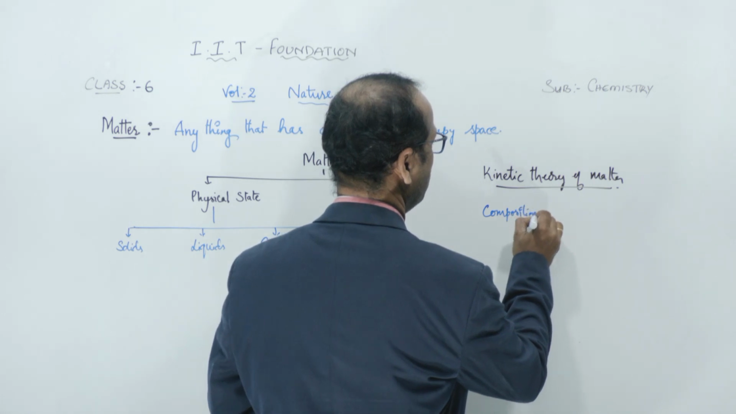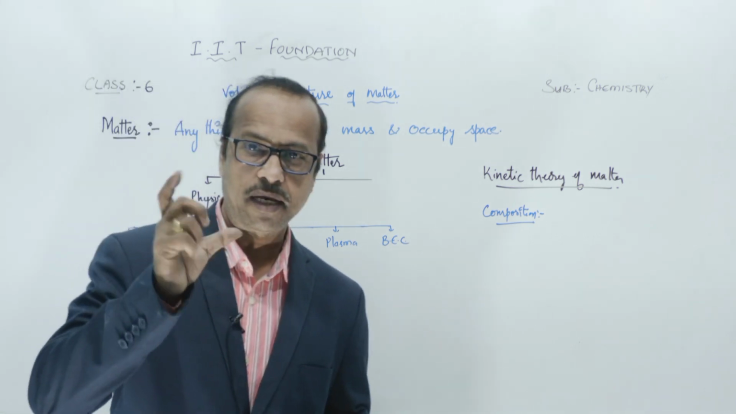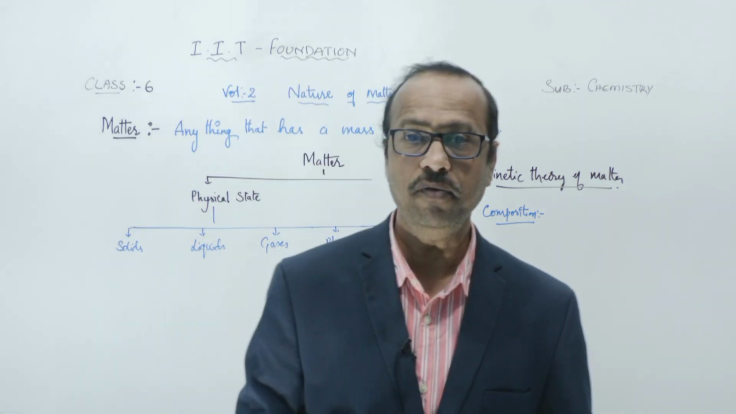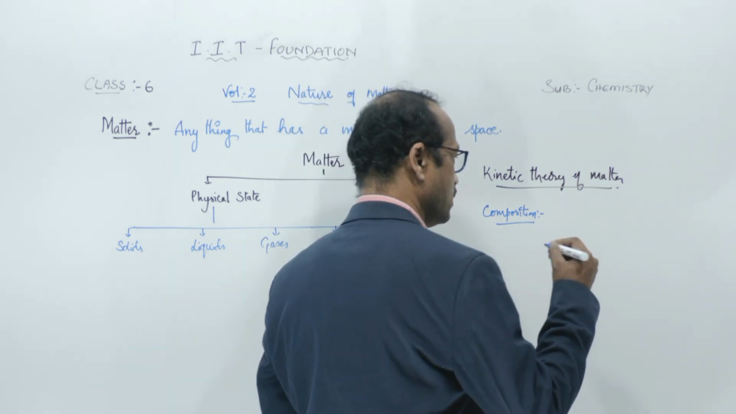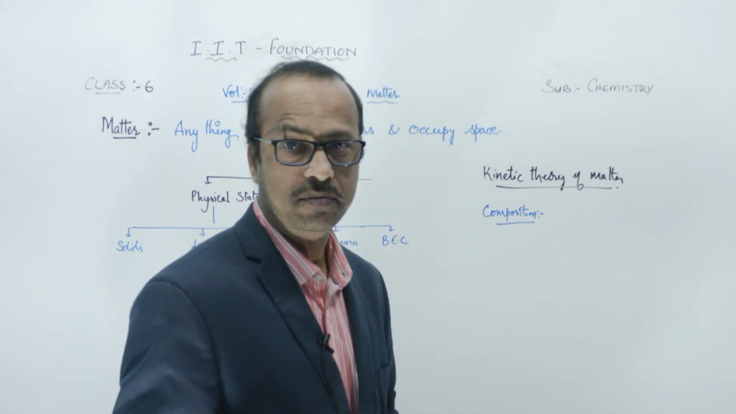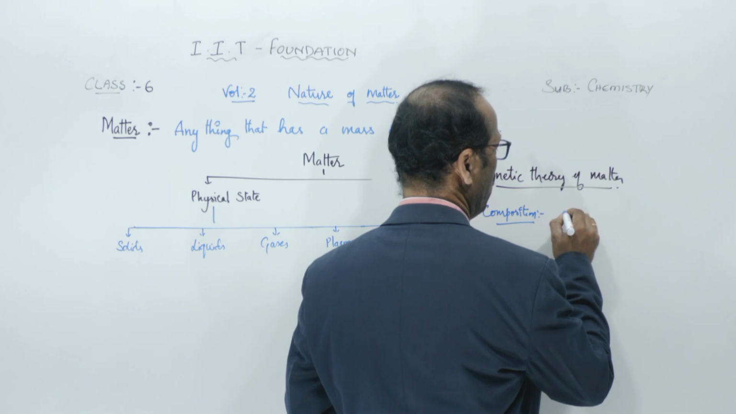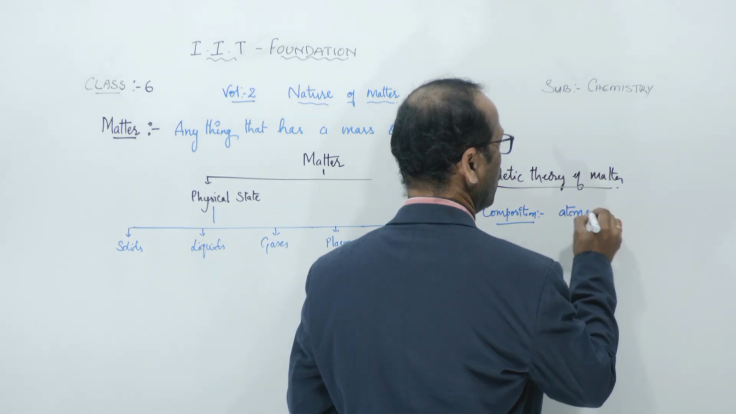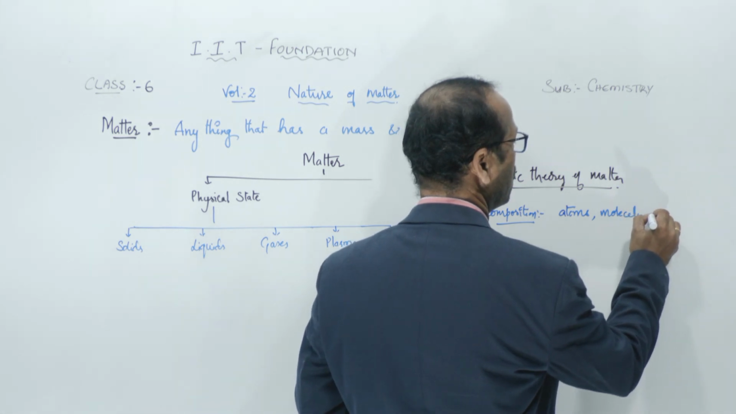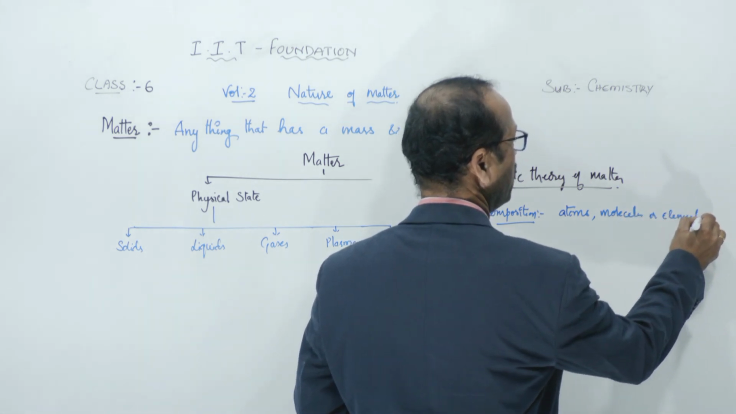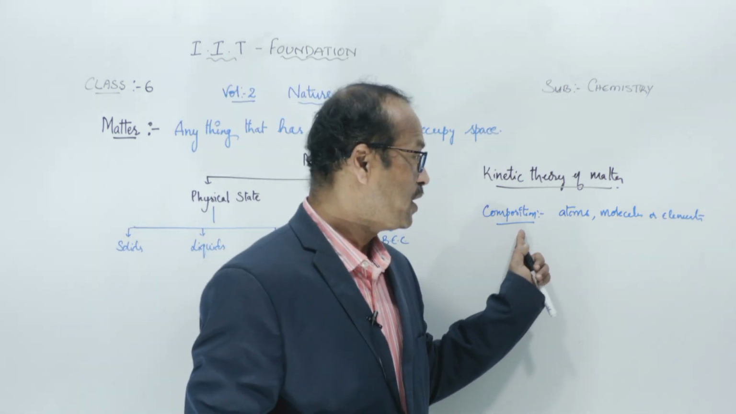In the composition, first it states that any matter is made up of tiny particles, which are called atoms, or elements and molecules. So the composition of matter is atoms, molecules, or elements like this. This is the first point. According to kinetic molecular theory, any matter is made up of particles.